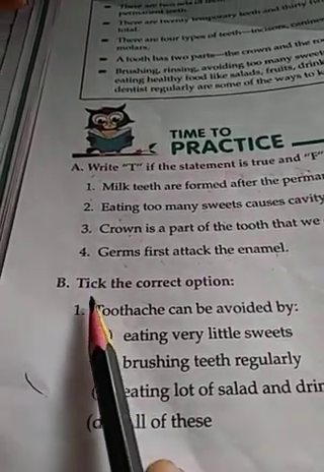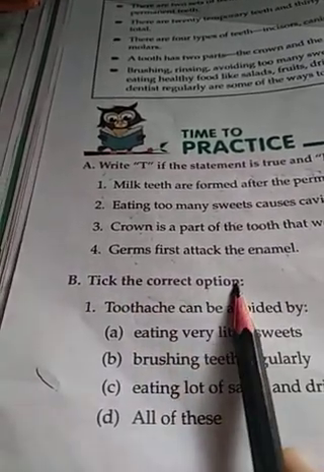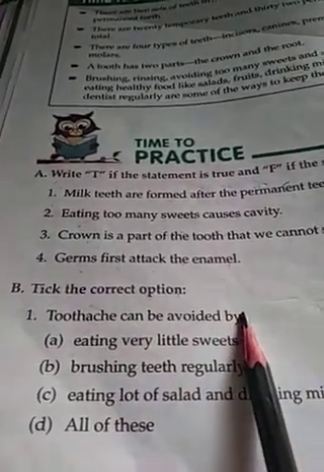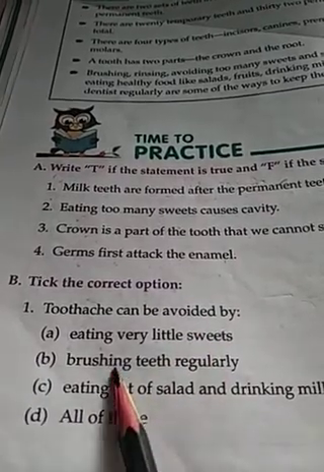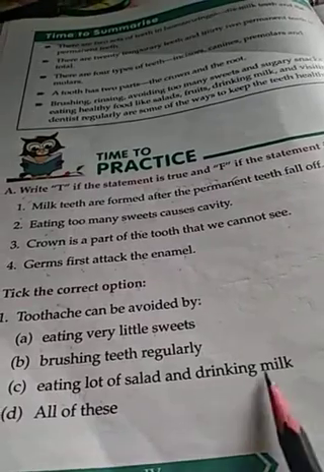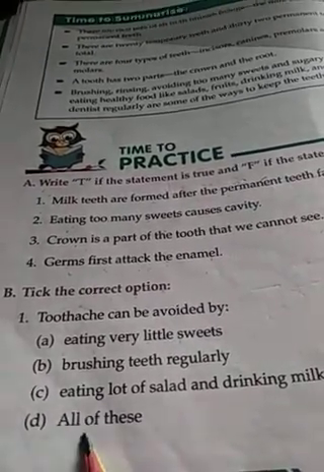Now the second one is, you have to tick the correct option. Toothache can be avoided by, options are eating very less sweets, brushing teeth regularly, eating a lot of salad and drinking milk. And the last option is all of these.